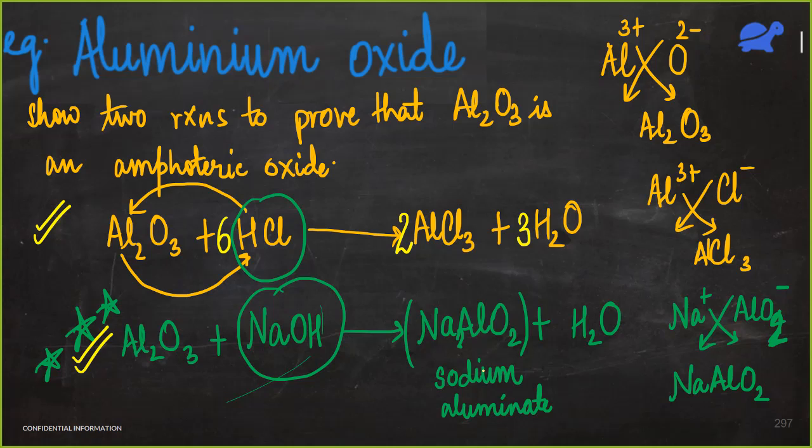Fine, so who has balanced? Yeah, Rishit, tell me. So 2H2O on the right side, 4 NaOH on the left side, and 2 sodium aluminate.